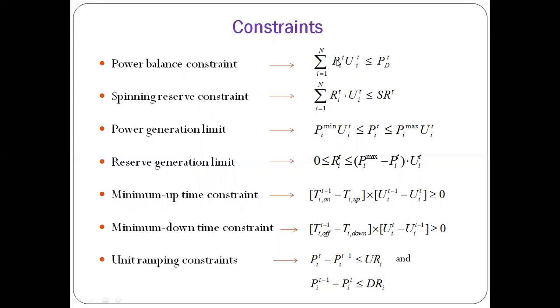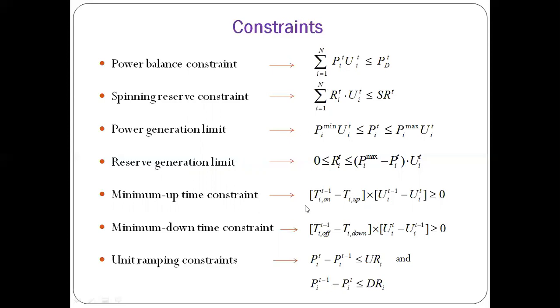If they feel that in this particular hour they are not getting much price, they are not getting much profit, they will not sell power, they will not commit that we will give this much of power. So this is the summation i equals 1 to n. n is the total number of generators in the companies. We can say total number of generators in one particular company.